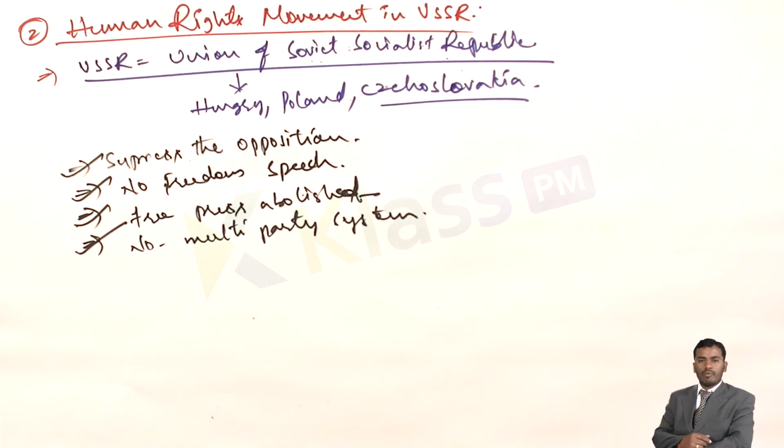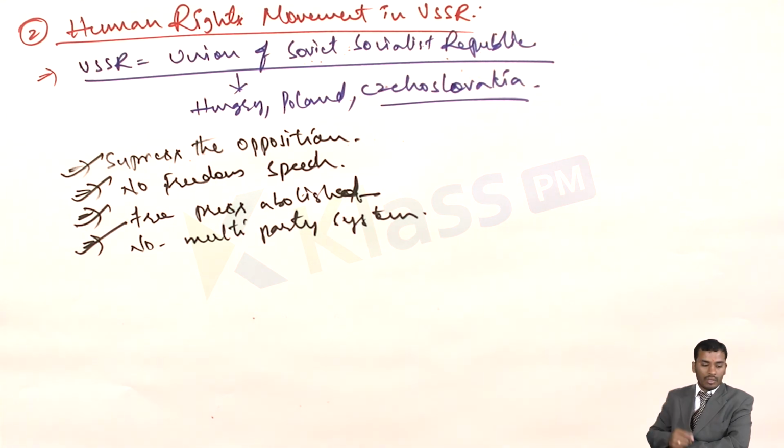So to come out of this type of situation, there were many movements in different parts of the USSR, particularly in Hungary, Poland and Czechoslovakia. These countries got majority support from the US and UK, because they are anti-communist countries and they don't want the spread of communism. They wanted to stop and abolish the spreading of communism in the world.